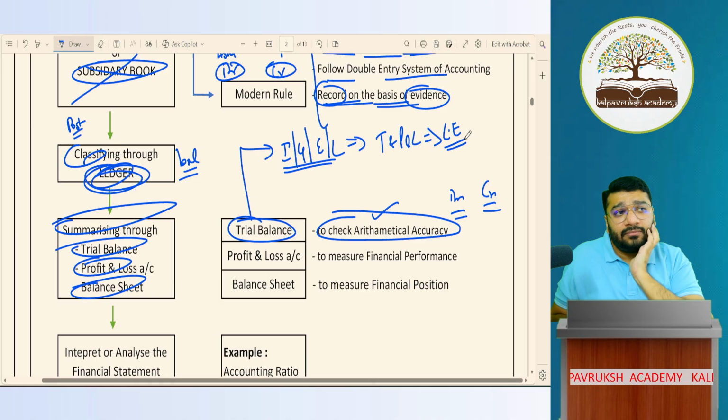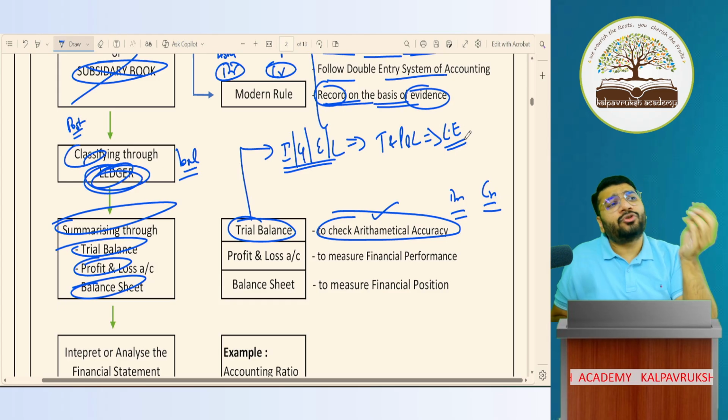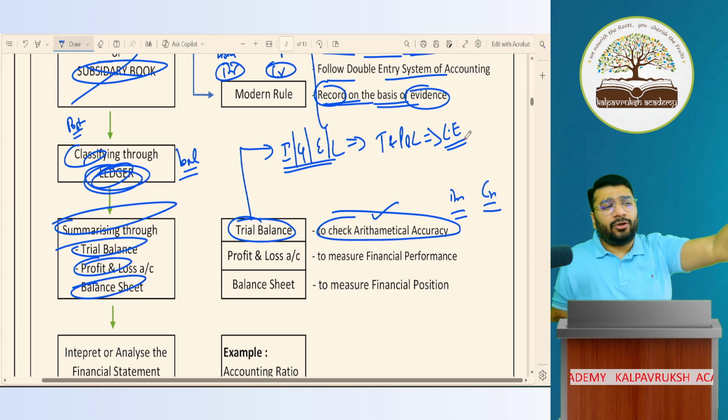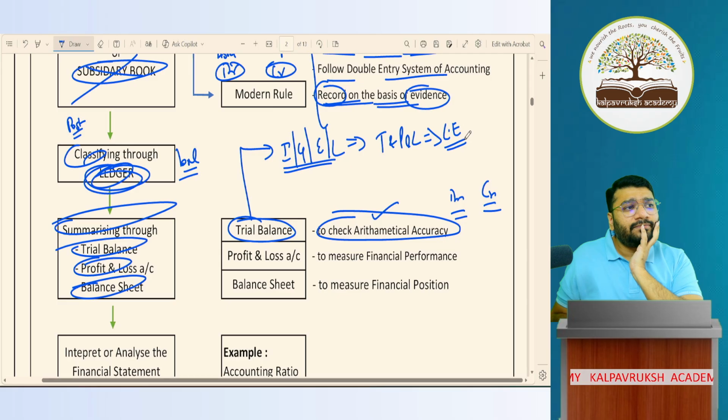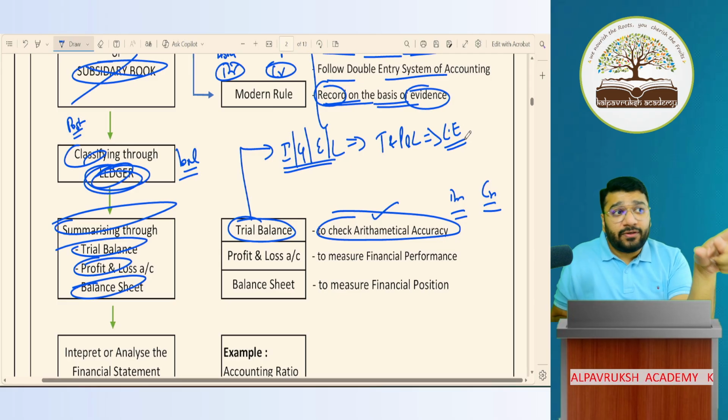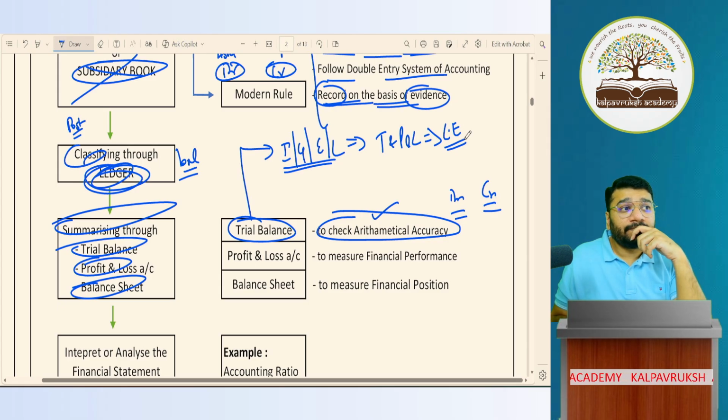Can you elaborate a little bit? In your understanding, just try to put it forth. It's okay. What you said is correct. Final stage of recording, you said correctly. But why do we do that then?